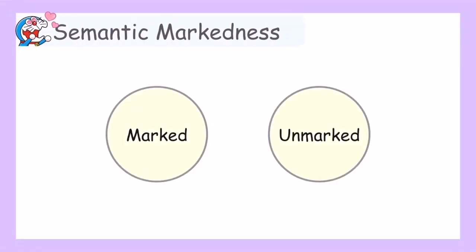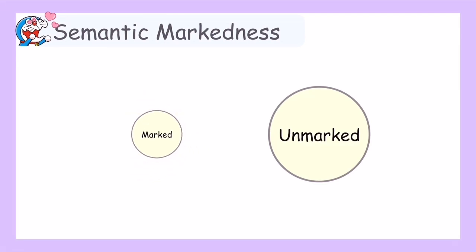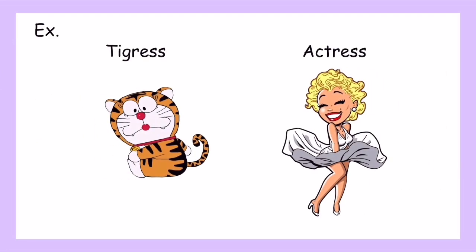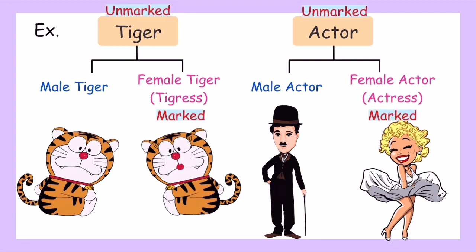The last type is semantic markedness, which means that the semantic marked word is more specific than the semantic unmarked word. For example, tigress and actress are more semantically specific than tiger and actor. Tigress and actress only refer to female, while tiger and actor not only can refer to male but also can refer to female. Tiger and actor are unmarked and tigress and actress are marked. Tiger and actor are called superordinate because tiger includes female tiger or tigress and male tiger, and actor includes female actor or actress and male actor.